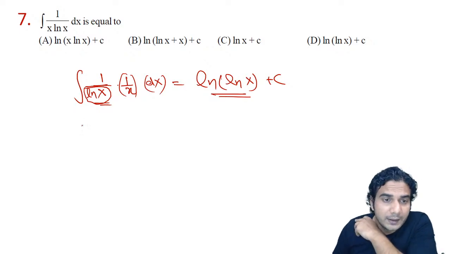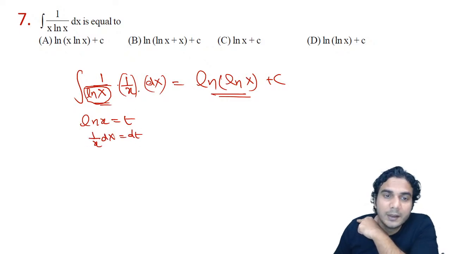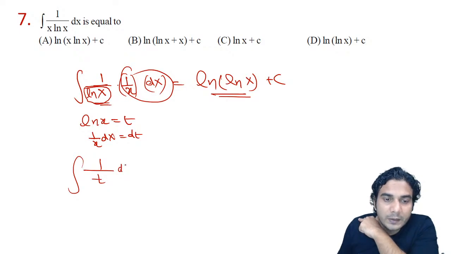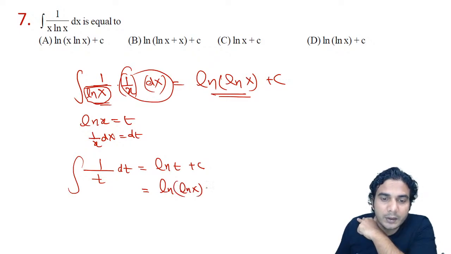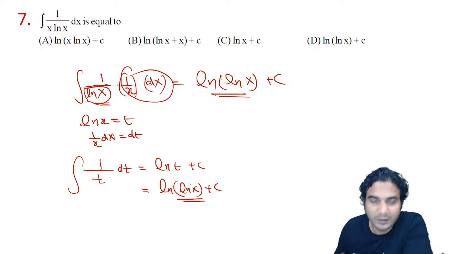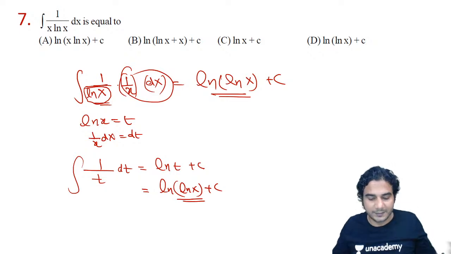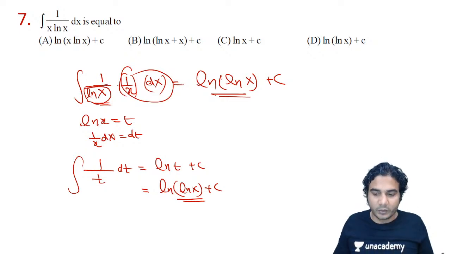And if you are not getting it, then do this thing. Put ln x is equal to t. Then differentiate it. So you'll get 1 upon x dx is equal to dt, all right? Then replace this number by dt. Do the substitution and write this complete integral again. So 1 upon t and 1 upon x dx will become dt. Then write the answer ln of t plus c, and then resubstitute the value of t. So value of t is ln of x. So you have reached the same point, all right? So I hope it is clear, right?